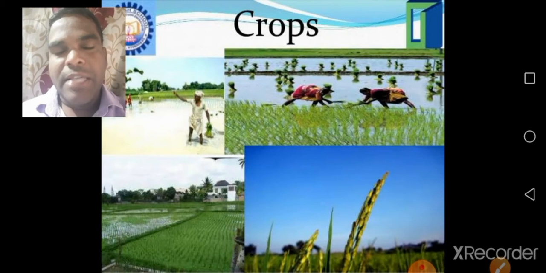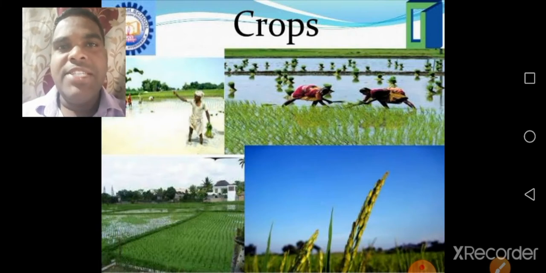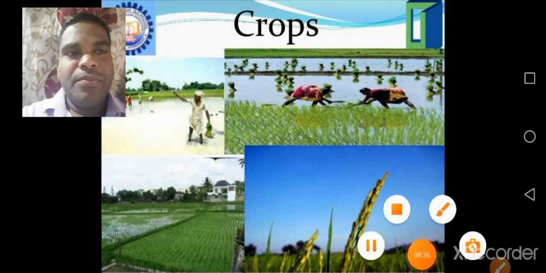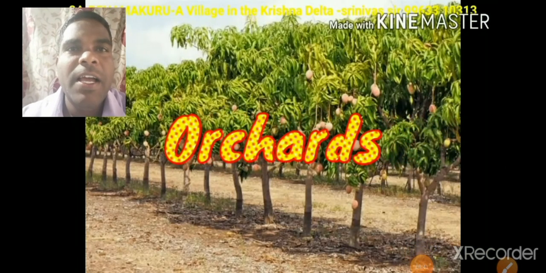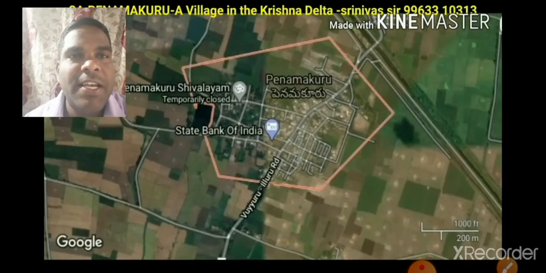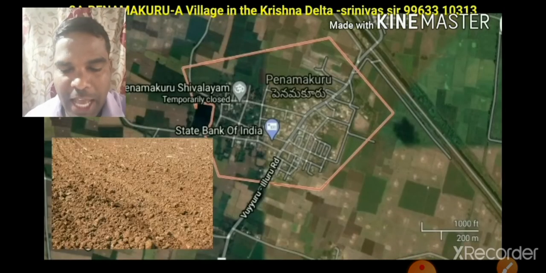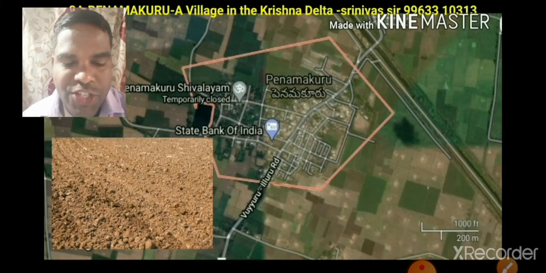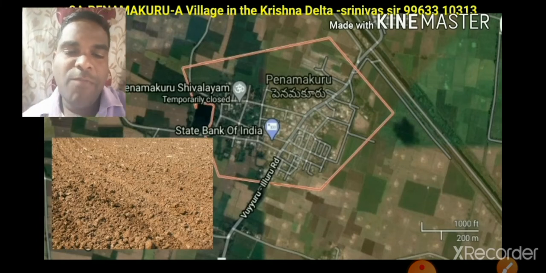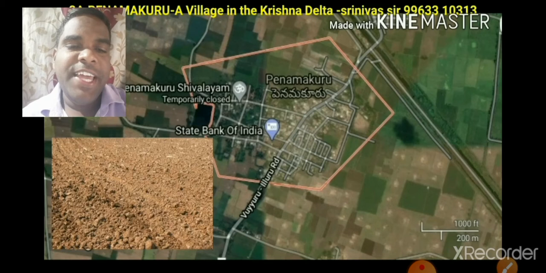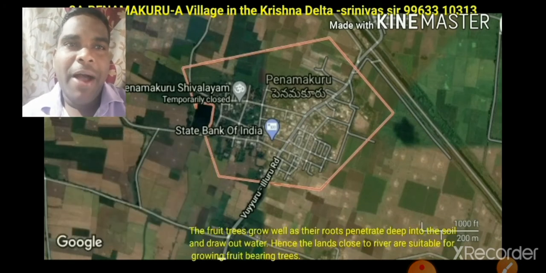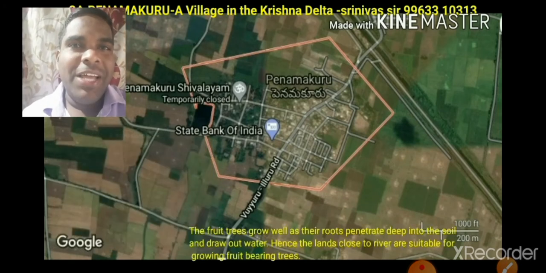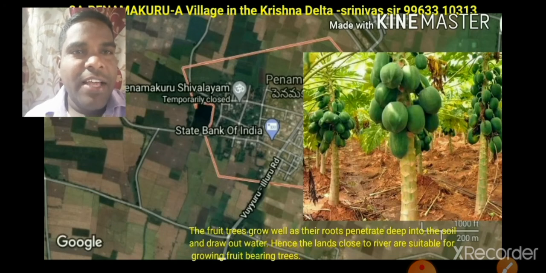Understand children? Yes. Our next topic is orchards. Listen carefully. See children, they can grow the Jilugu and Pillipesara after ploughing, before that cropping. Orchards. See children, on the banks of the river Krishna and the upland areas of Penamakur, we can see several fruit bearing trees and orchards like guava, sapota and papaya. These are the fruit bearing trees. You know that? See children, what are these?